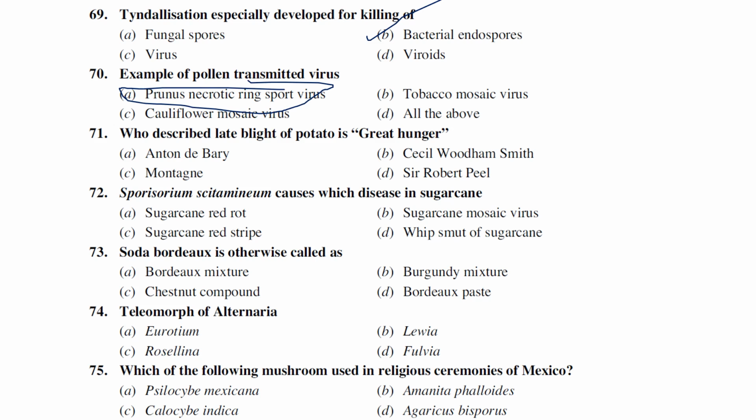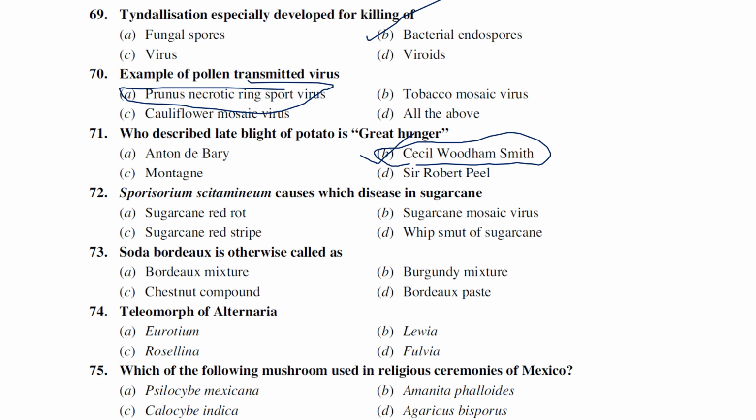Who described late blight of potato as the Great Hunger? Anton de Bary, Woodham-Smith, Montagne, Robert Peel. So Cecil Woodham-Smith generally considered late blight of potato as the Great Hunger because of food unavailability and the deaths of people and all those things.